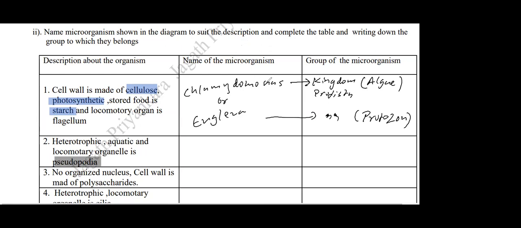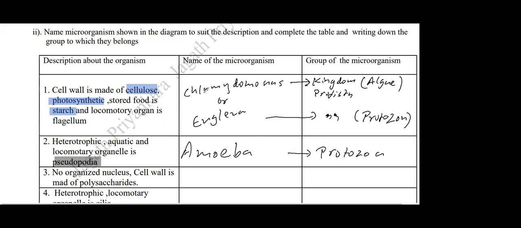I'll ask the answer for number 2 from the same set of students raising their hands every time. Anyway, Nisula? Amoeba. Very good. The answer will be amoeba. Then what is the group? Amoeba comes under kingdom Protista, but you should better write the group Protozoa. If you write kingdom Protista they will also accept it, but that will be Protozoa.